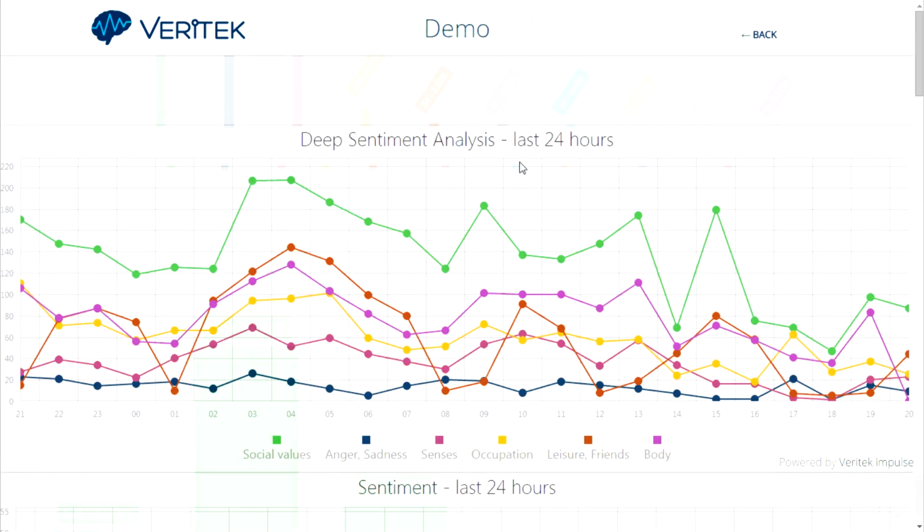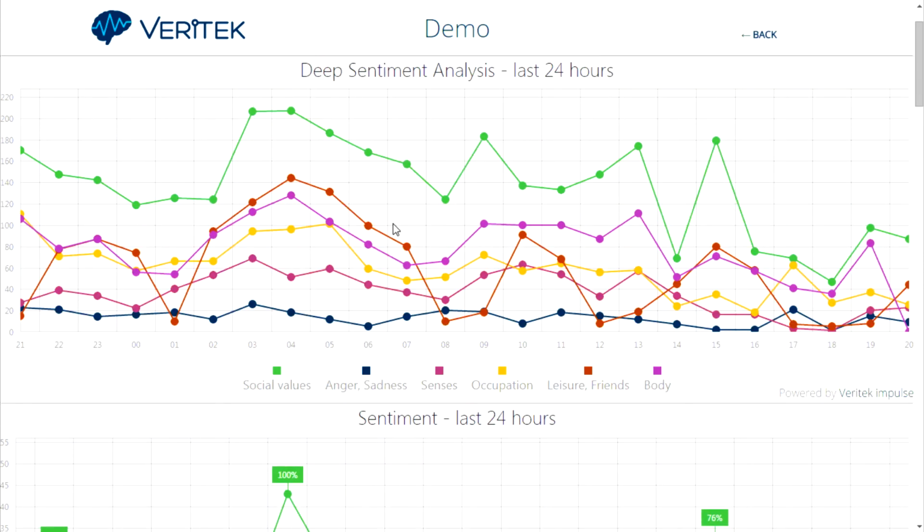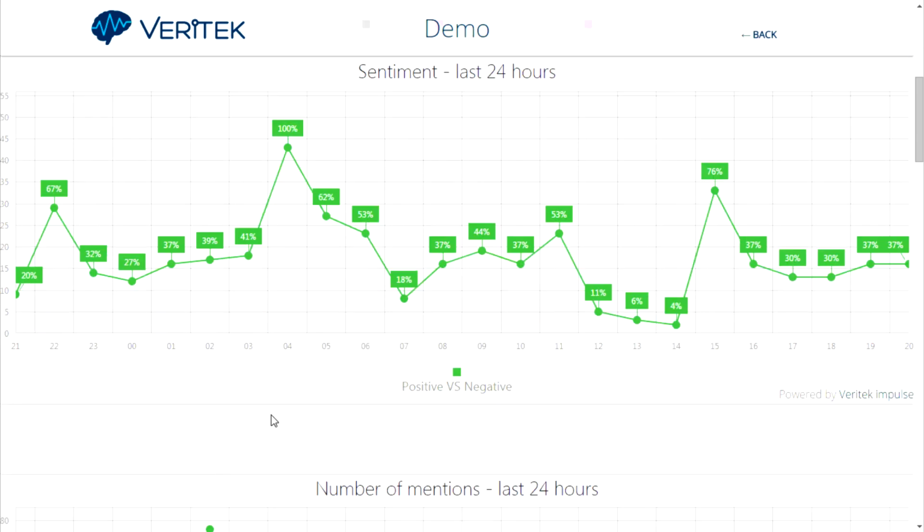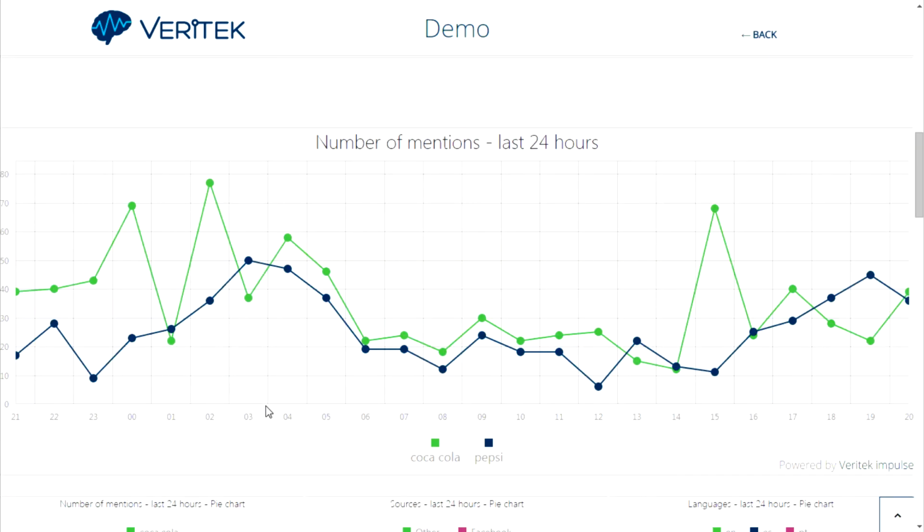In our next sample, we can see real-time analysis done for two brands, Coca-Cola and Pepsi. In the first part, there is deep sentiment analysis for the last 24 hours. You can see outlined social values, anger, senses, leisure, friends, etc. Next, we have overall sentiment, positive versus negative, in the last 24 hours as well. Now we have the number of mentions for these two brands. As you can see, at midnight, Coca-Cola was mentioned 69 times and Pepsi 23 times.